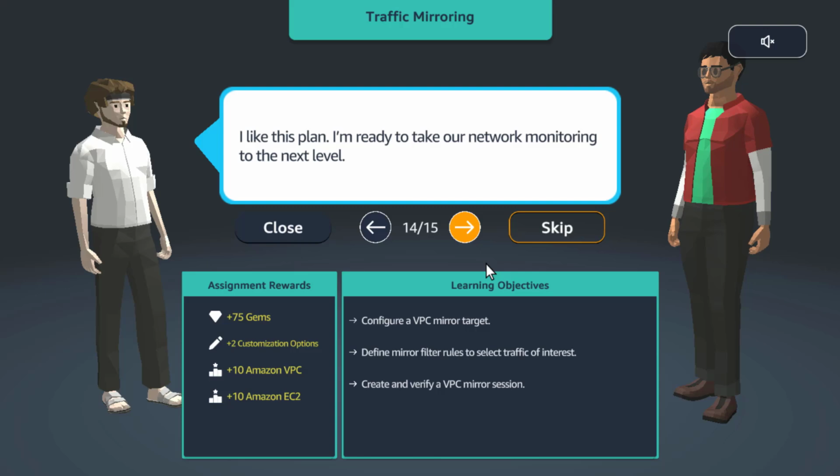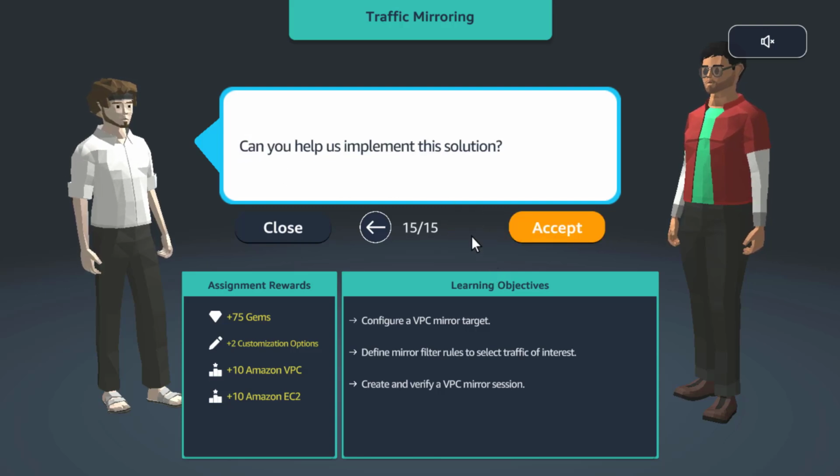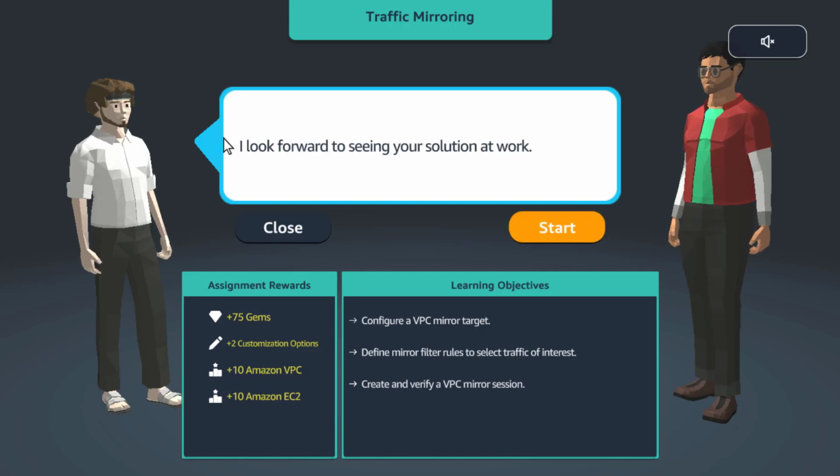I like this plan. I'm ready to take our network monitoring to the next level. Can you help us implement this solution? Of course, I can and I want to because I want to learn about traffic mirroring. I look forward to seeing your solution at work. Configure a VPC mirror target. Define mirror filter rules to select traffic of interest. Create and verify a VPC mirror session.